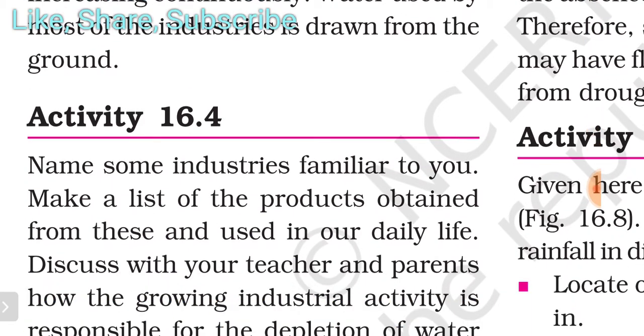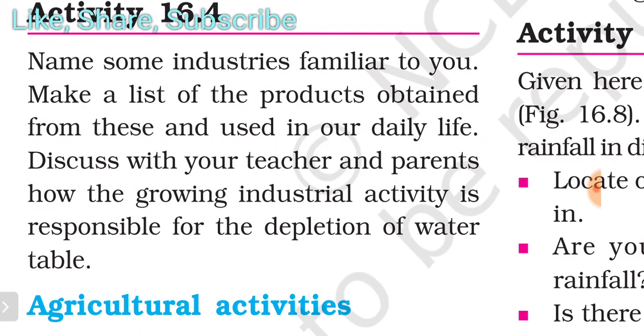An activity you have to do: name some industries familiar to you, make a list of the products obtained from these and used in our daily life. Discuss with your teacher and parents how the growing industrial activity is responsible for the depletion of the water table. I can understand that you do not have these types of industries nearby, but you can hear from news and so on how industries use water. So you can easily understand it.